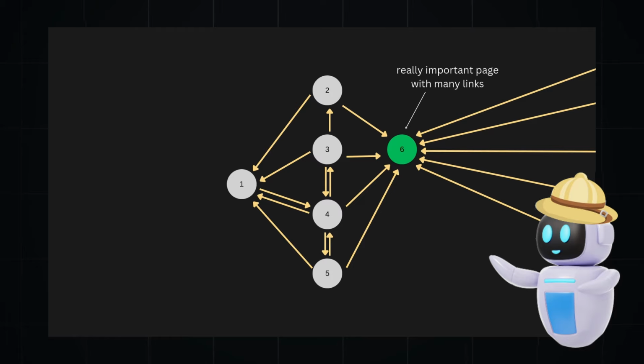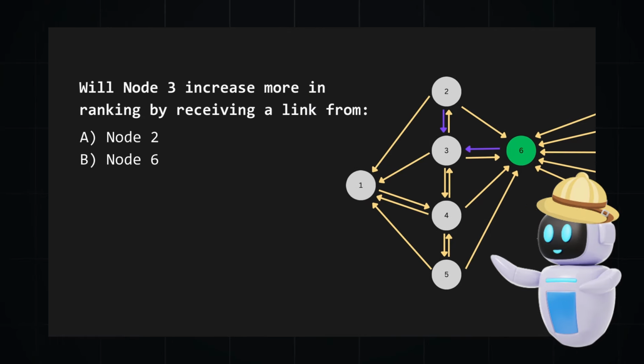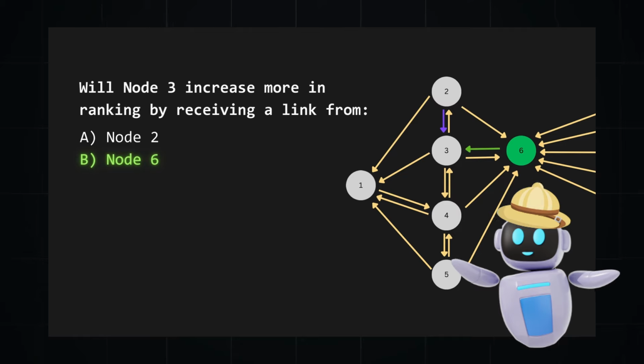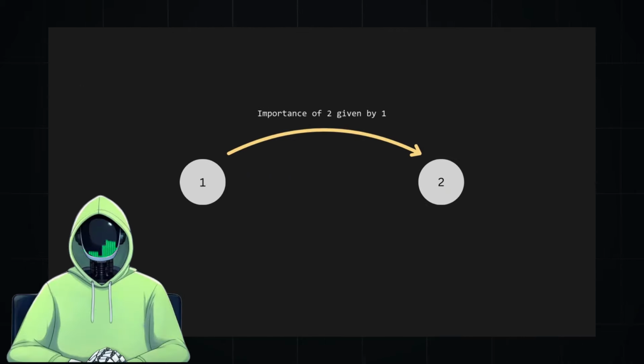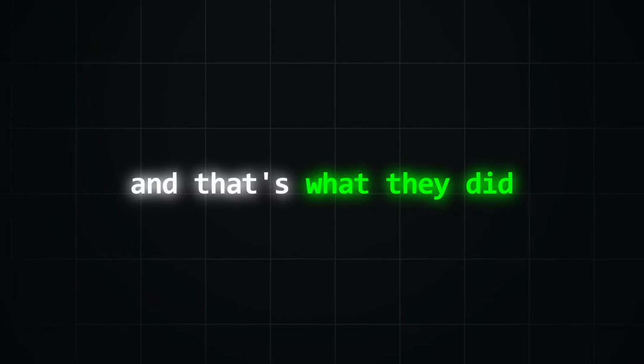For example, in this situation, web page 6 is the highest ranked page with the most links. Will page 3 have a higher benefit in terms of ranking from an incoming link of web page 6 or from web page 2? The right answer is web page 6. Muy bien. Great, but how can we know the importance of a web page if its importance depends on the importance of other pages? Let's run a simulation of a user browsing the web and count how many times it lands on each page. Said Larry Page. And that's what they did.